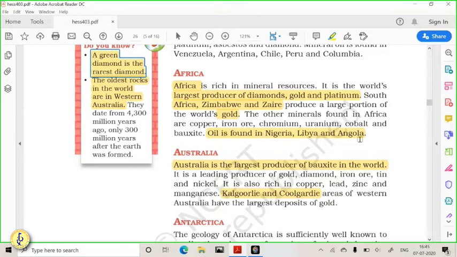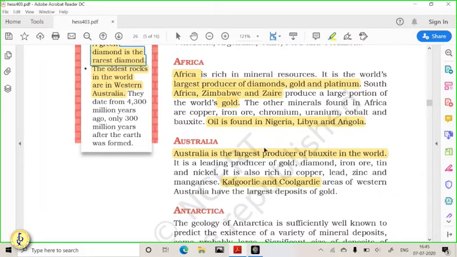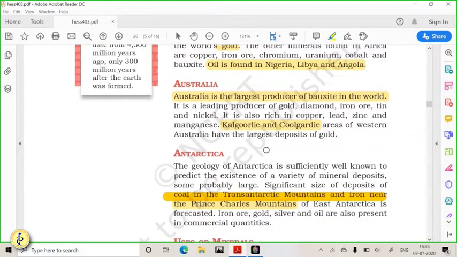Getting it? Now let us move towards Australia. Australia does not have valuable minerals like gold and diamond, but bauxite is found hugely in Australia. Bauxite is used for the production of aluminium.